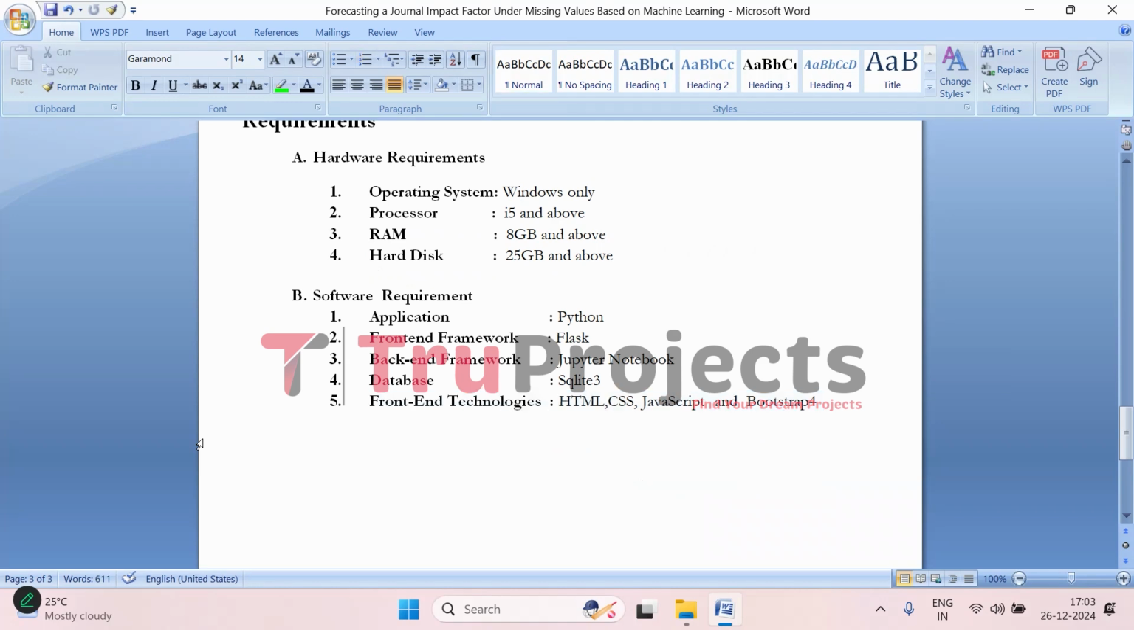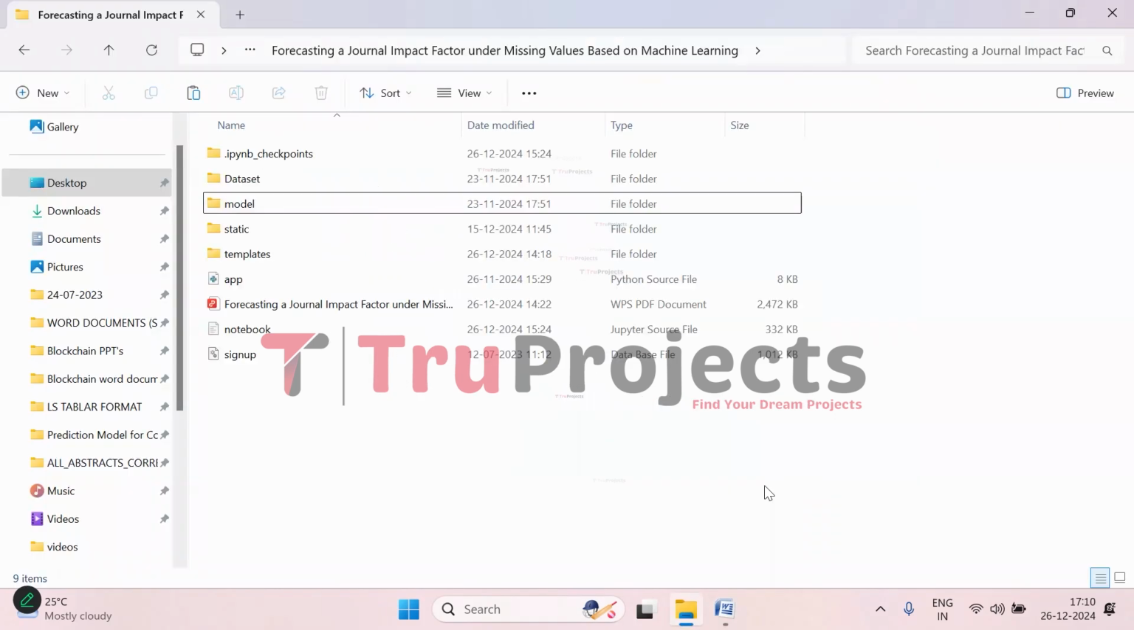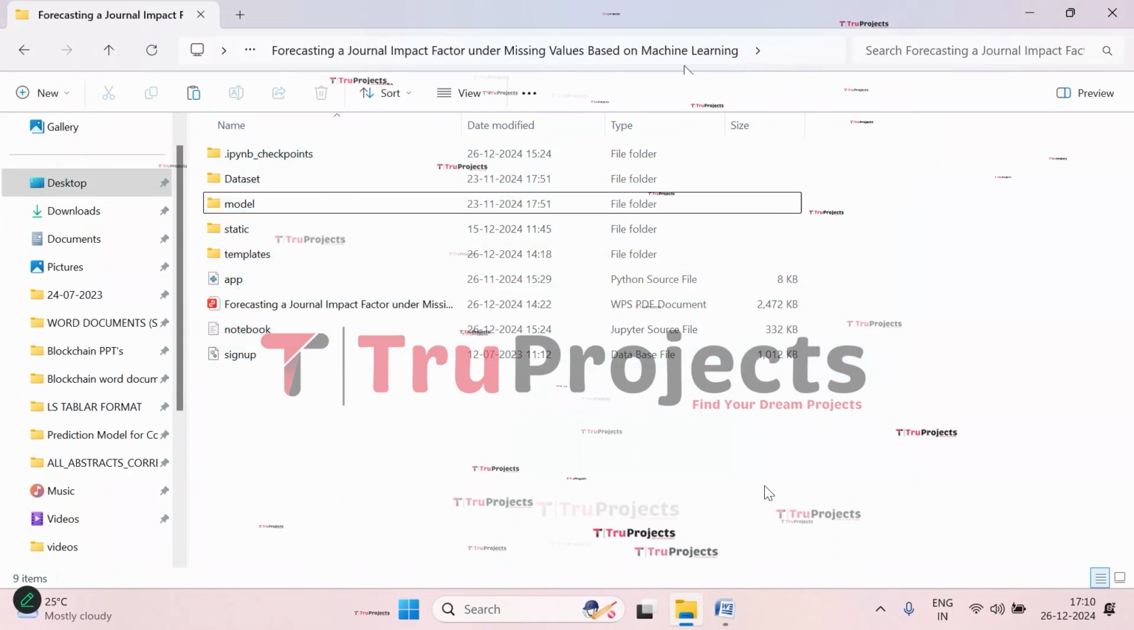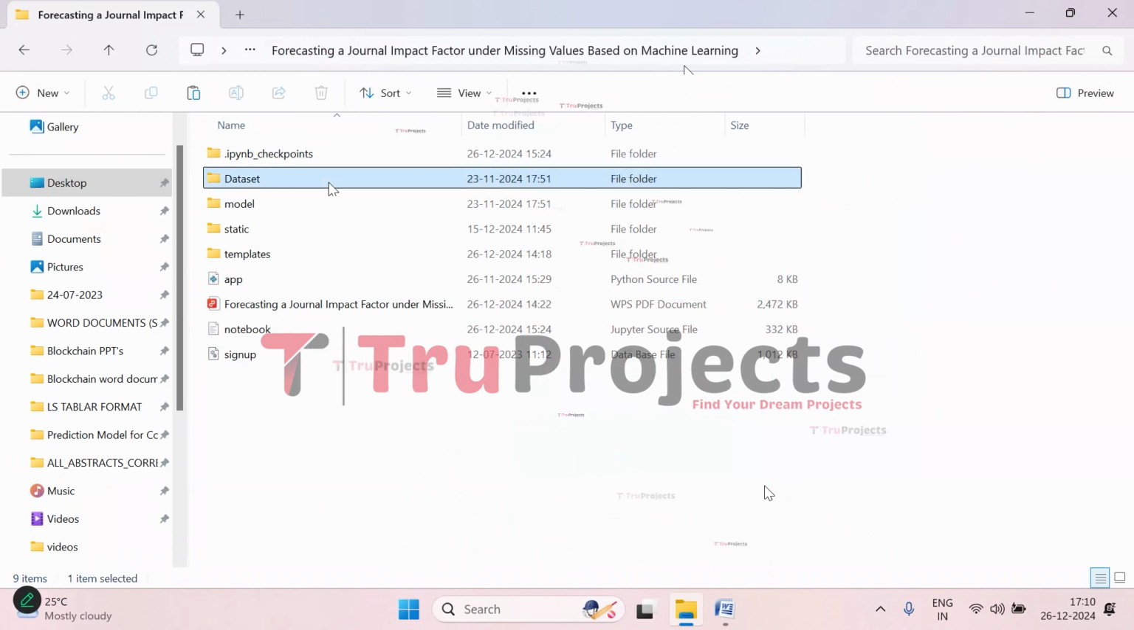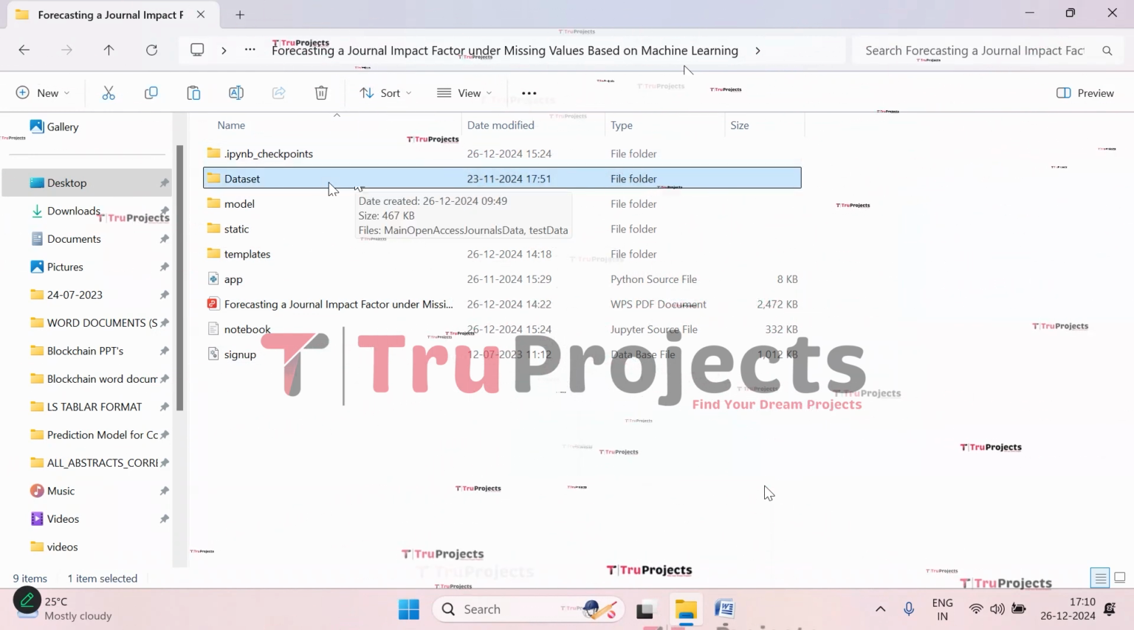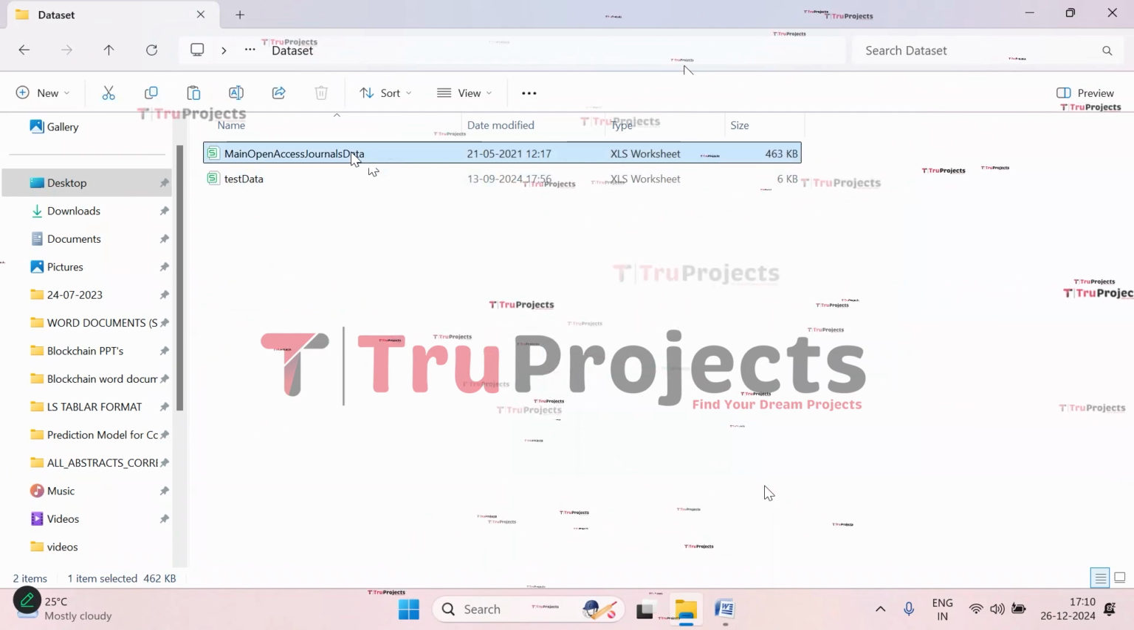Now, let us execute. For that, we are supposed to open the code folder which contains the source code files. So these are the source code files in the code folder of the project. Let us understand each of them and how they will be used in this project. Here in this dataset folder, we have the dataset used in this project. So this is the data that is used. Let us open it.